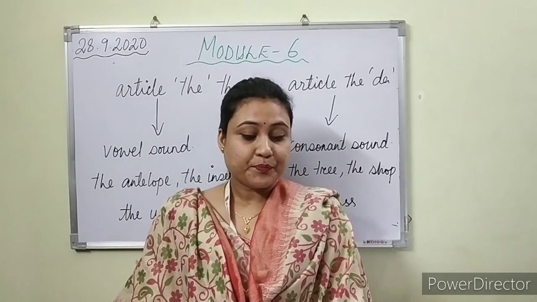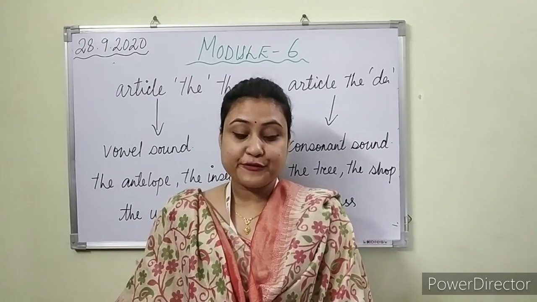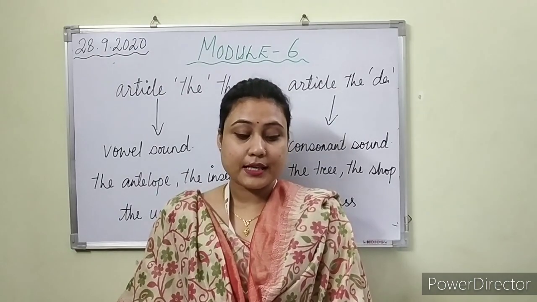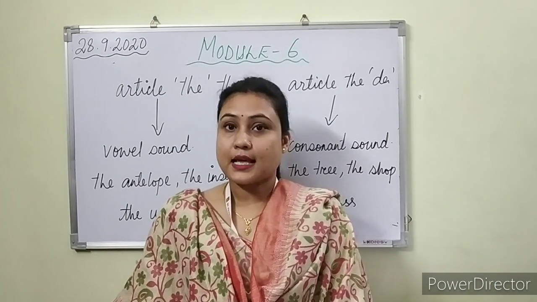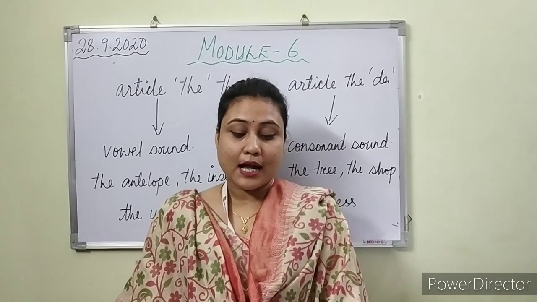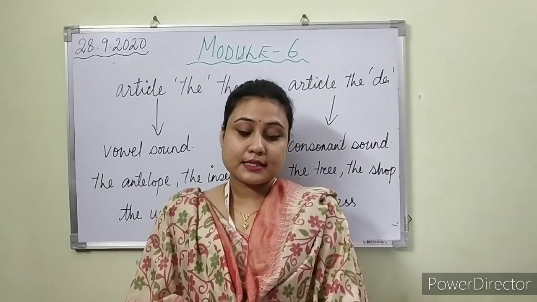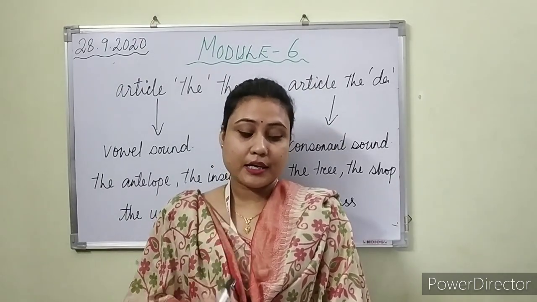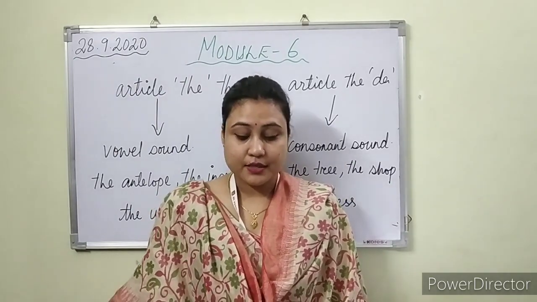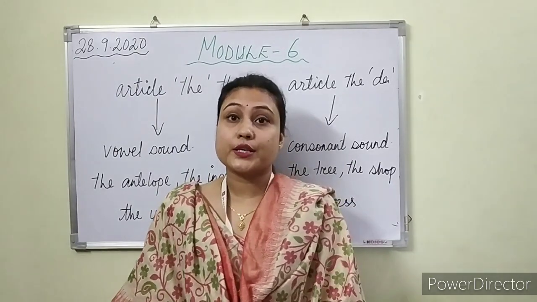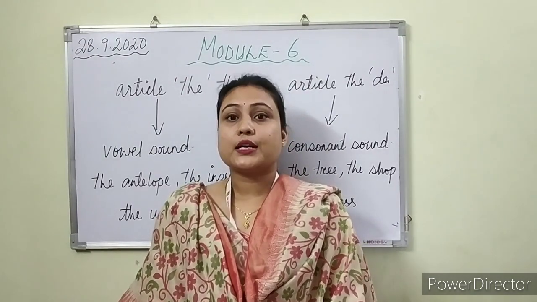Underline the articles, then write I for indefinite articles and D for definite articles in each sentence. If the sentence is indefinite, put I. If it's definite, put D. Got it? Okay, so my dear students, in our next class we will be doing the formal writing. That part we will do in our next class.